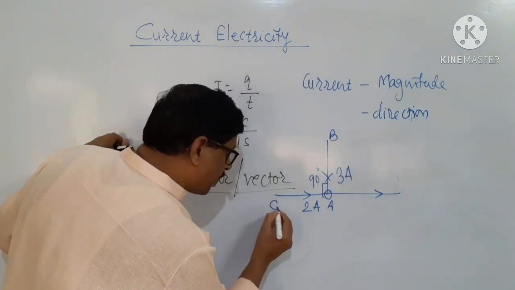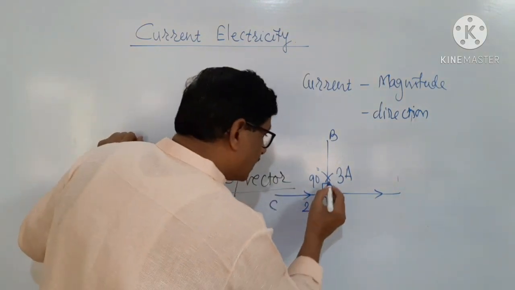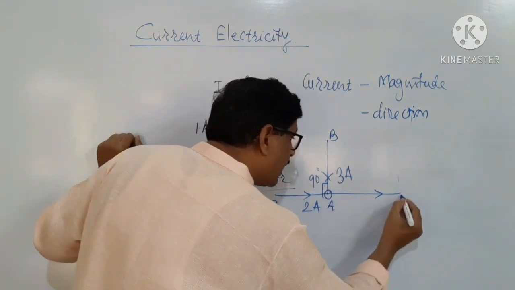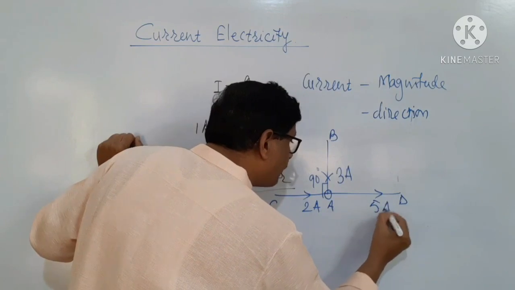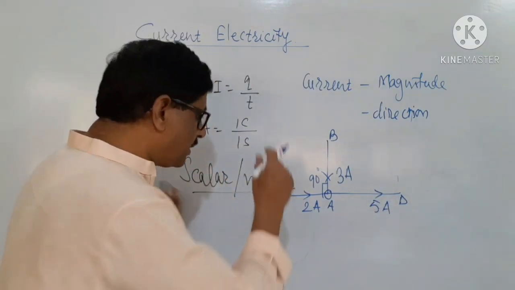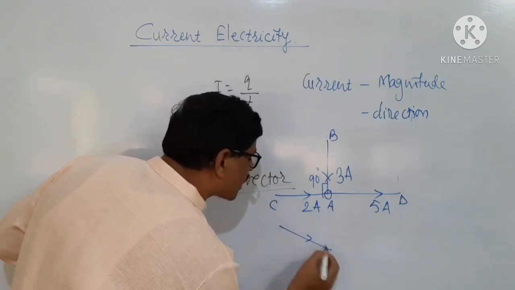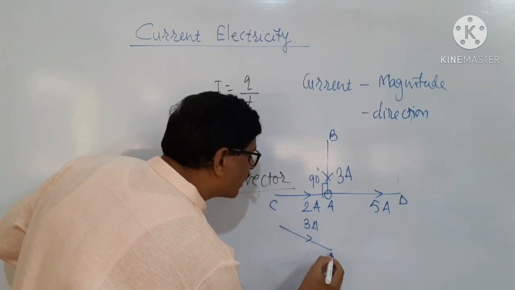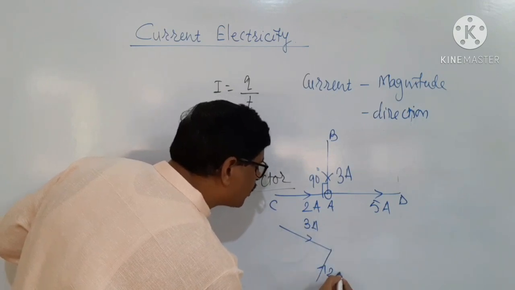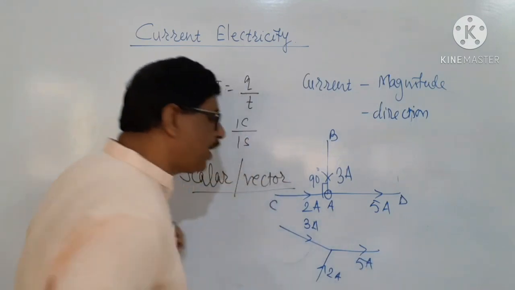The current coming from C to A is 2 ampere. Then the current flowing from A to D should be 5 ampere. At the same time, if current coming from this side is 3 ampere and current coming from this side is 2 ampere, the total current in this case is 5 ampere.